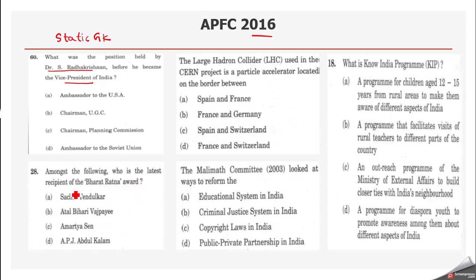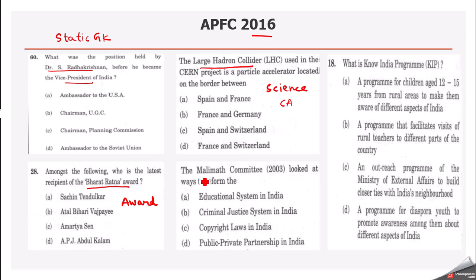Then who is the latest recipient of the Bharat Ratna award? At that time we had given the Bharat Ratna, so UPSC framed the question from awards. Again this question is from the award section. Then the Large Hadron Collider. This project is located on the border between which two countries? This question is from science and it is a science current affair.